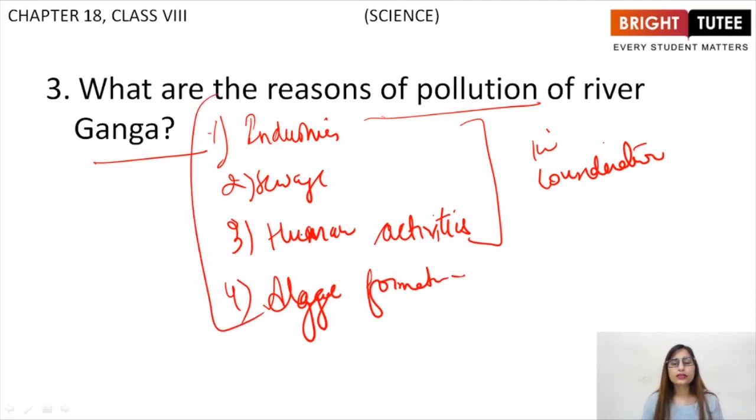Everything, basically, whatever you think is leading to the pollution of the river, whatever is adding toxic chemicals, you have to tell everything in this question. This is again a 3-mark question.